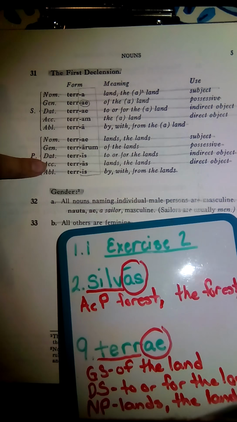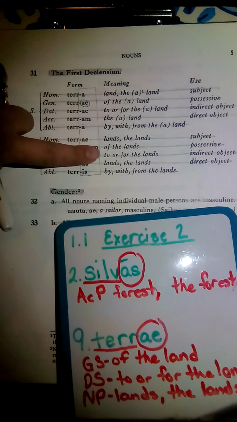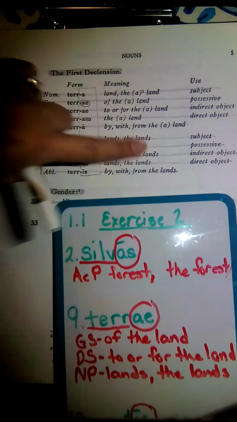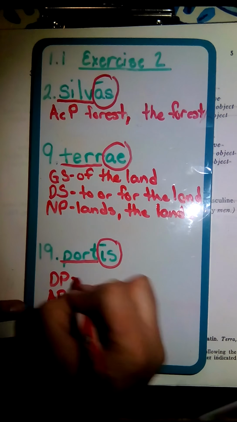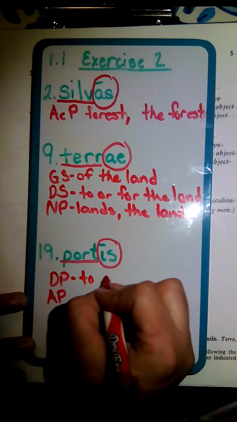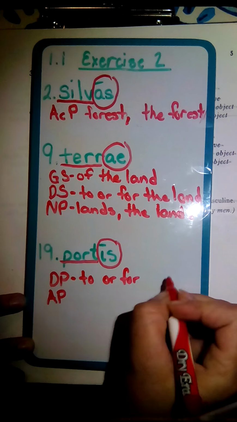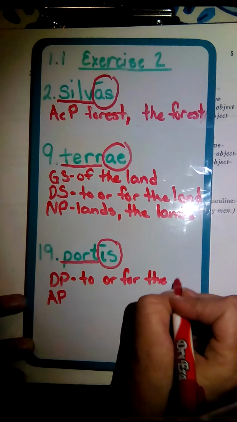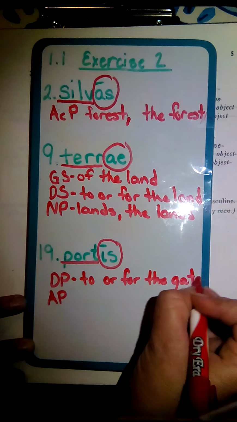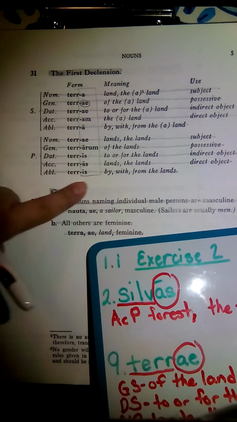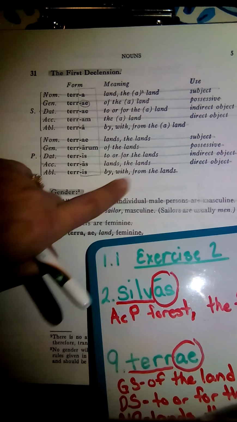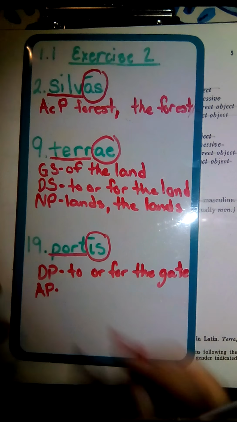So for the dative plural, the I-S ending, we have to or for the lands. Well, this word is gate, so we're going to write to or for the gate. And then for the ablative plural, we have the translation of the meaning to be by, with, or from the gate.